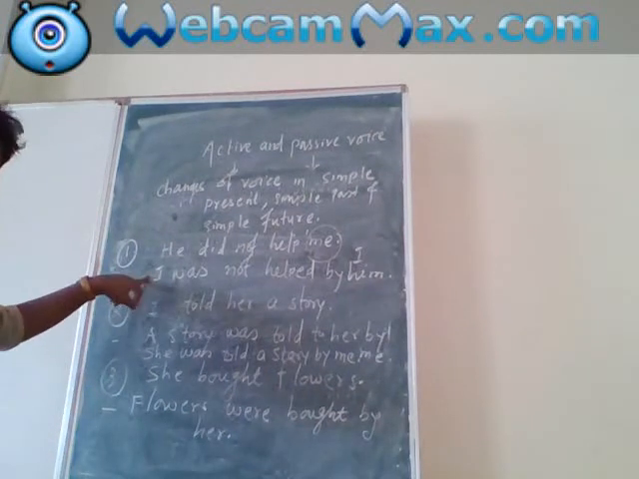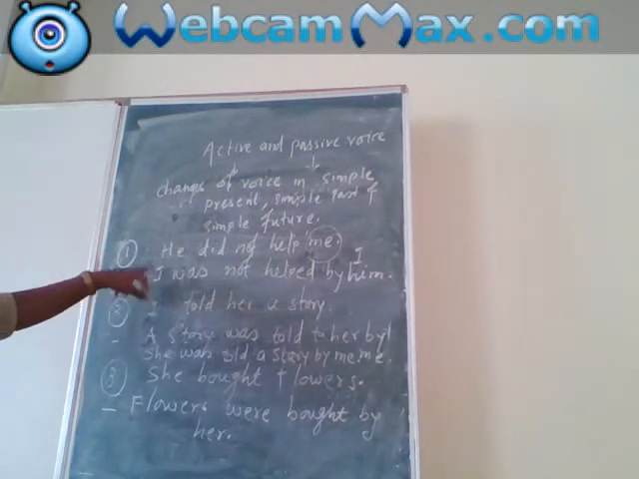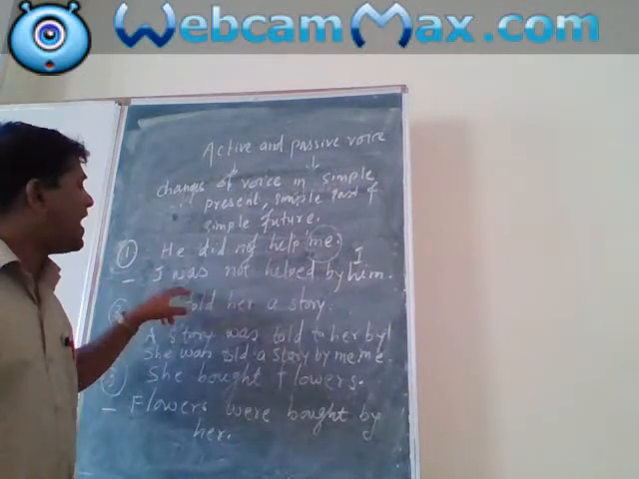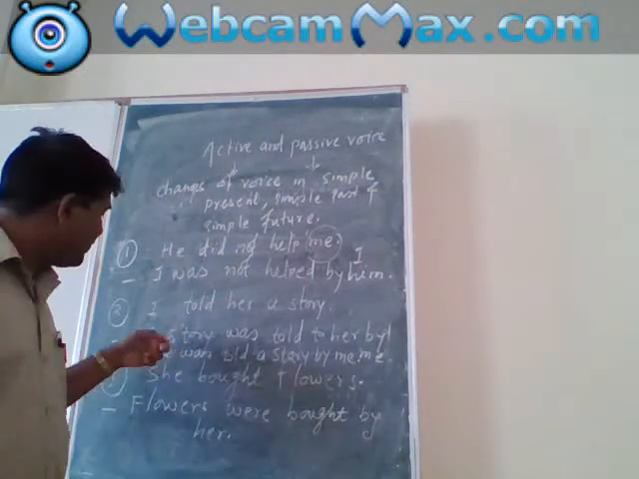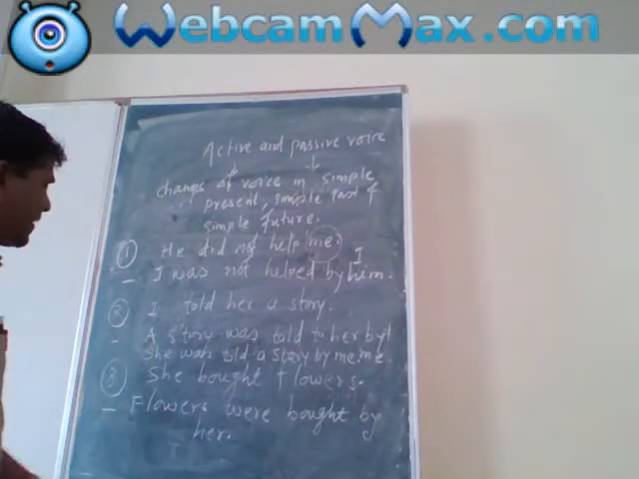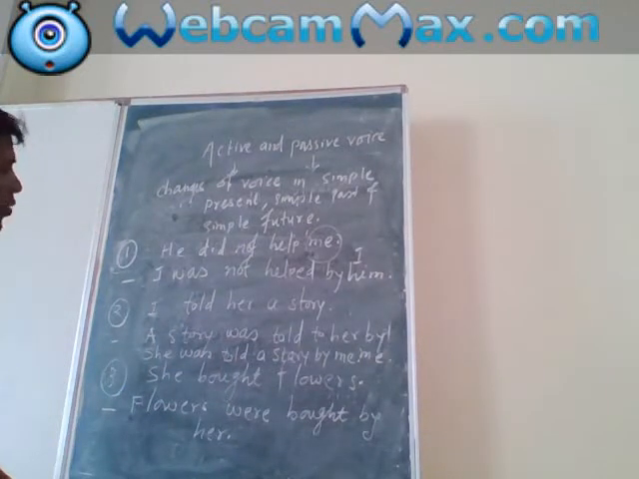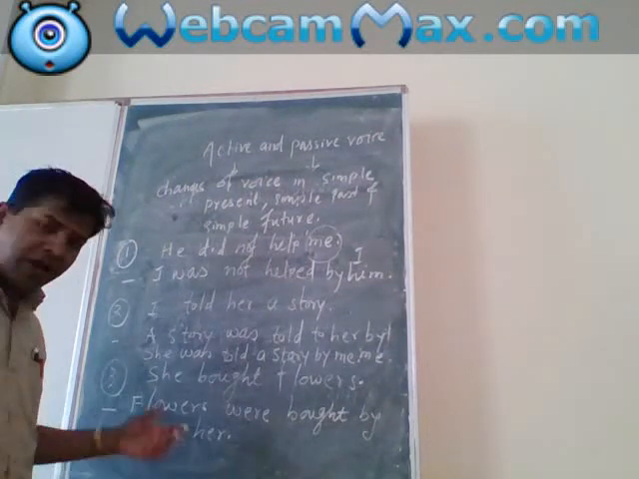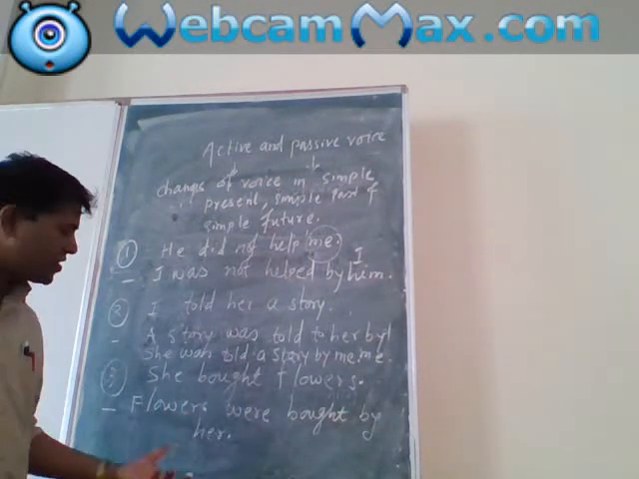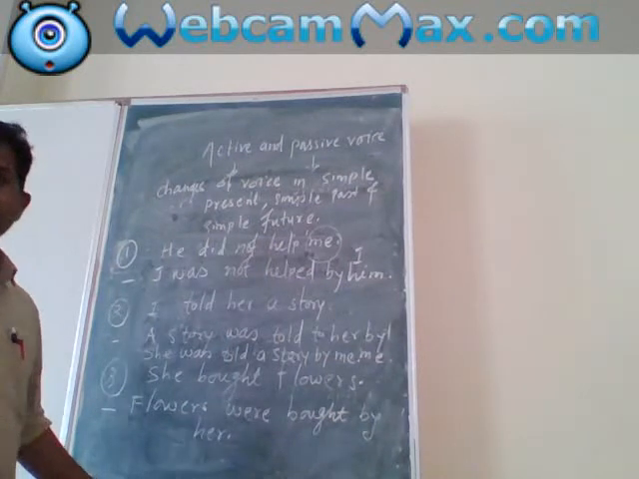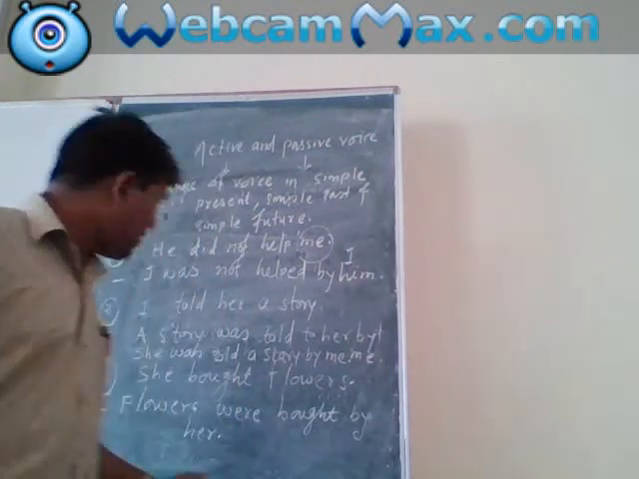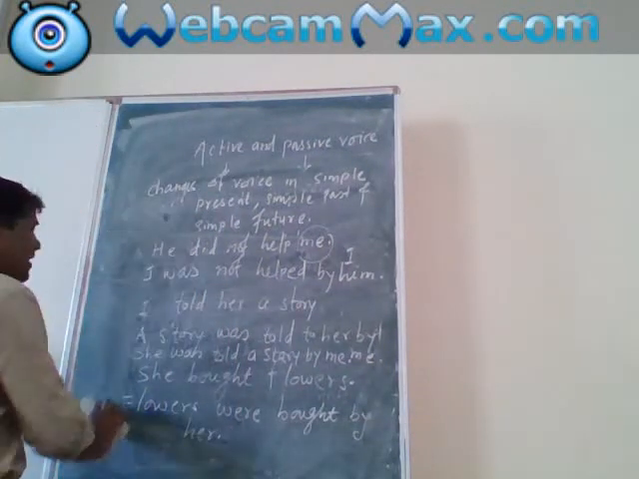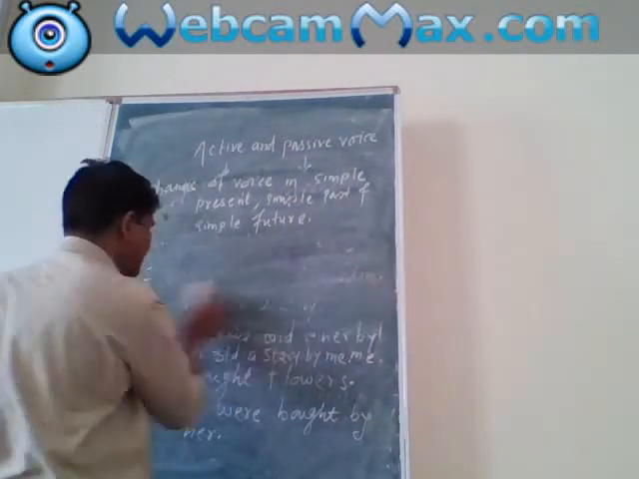So these are three sentences. I repeat it. He did not help me. I was not helped by him. I told her a story. A story was told to her by me. She was told a story by me. She bought flowers. Flowers were bought by her. Okay, so it is about simple past. Now next is simple future.